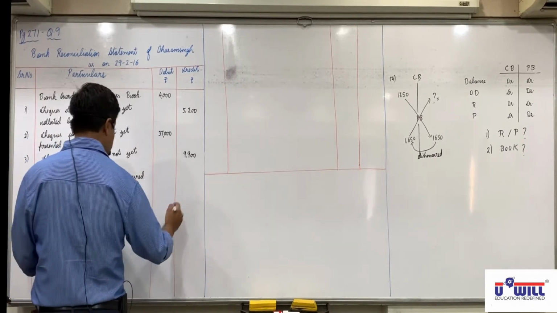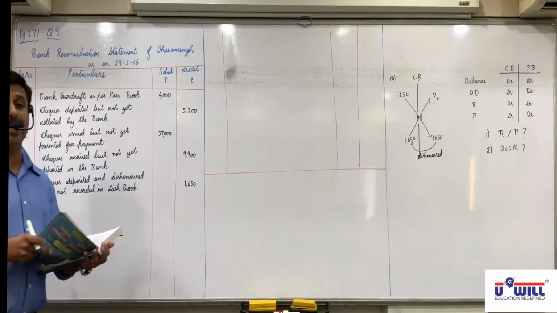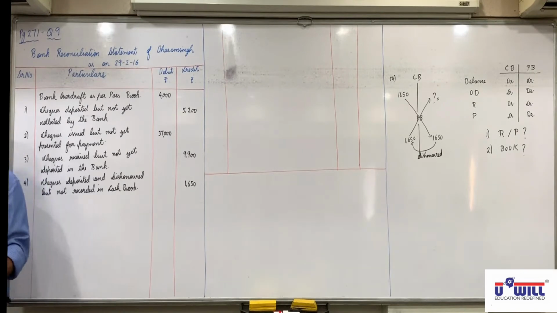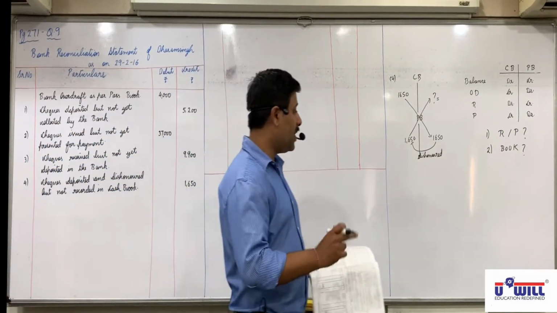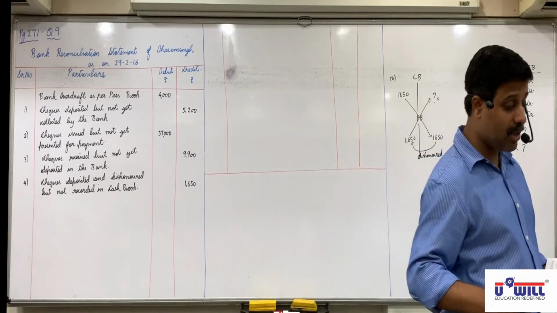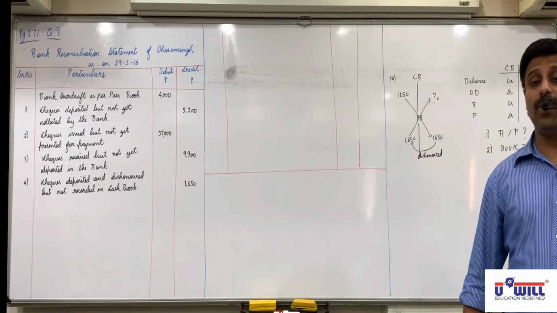So 1650 is debited in cash book and passbook, but not credited in cash book, so credited in PRS. Are you all able to understand it? Did you all do the workings? Whenever there is dishonor, I want compulsory workings, okay? Raise your hand who is still writing up till 4.